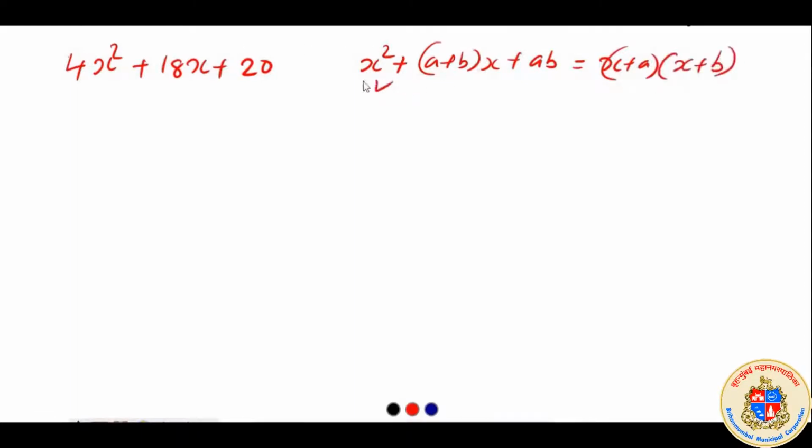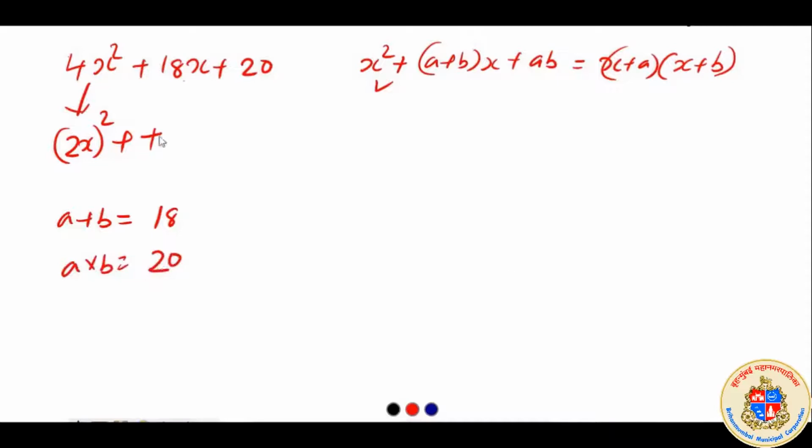Now in that case, this must be written as (2x) whole square, 18x and 20. The number with x is 18. That means the total a + b must be 18. Correct? And a into b must be 20. According to our previous knowledge, we will find a number a + b = 18 and a into b = 20. All these are positive numbers. You may have negative numbers also, so that we will find the difference to get 18.